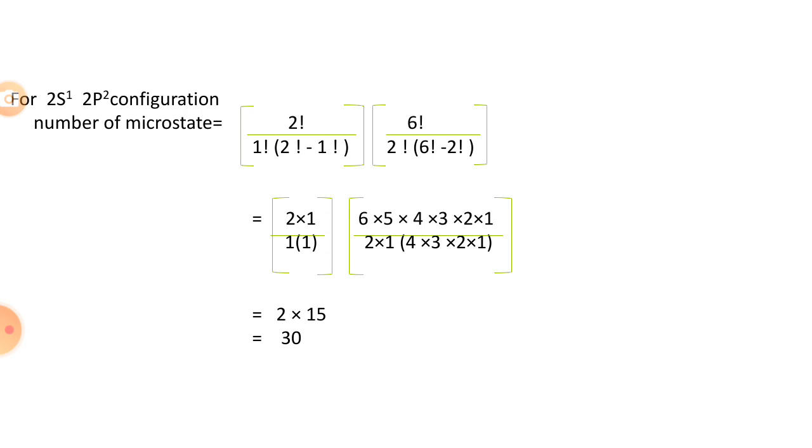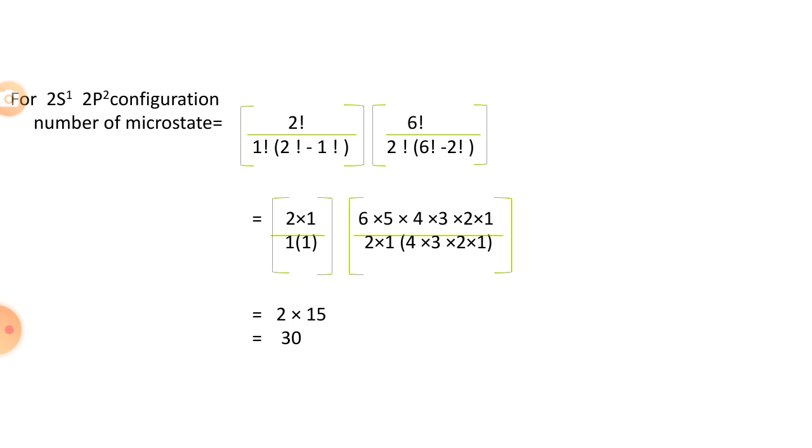Now, for the first orbital 2s1 the number of microstates is 2, and for the second orbital 2p2 the number of microstates is 15, meaning we can arrange 2 electrons in the p orbital in 15 different ways. That is why 2 into 15 is equal to 30.